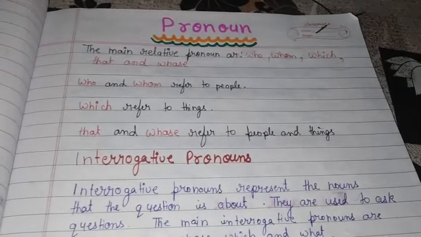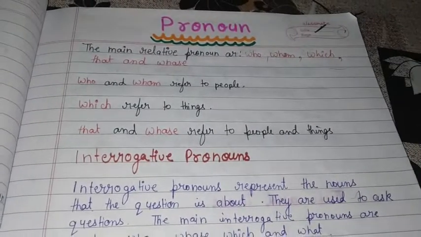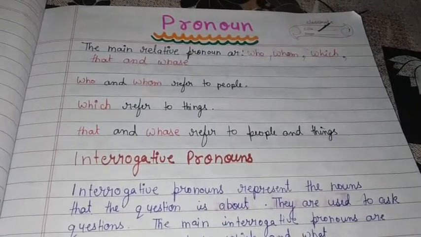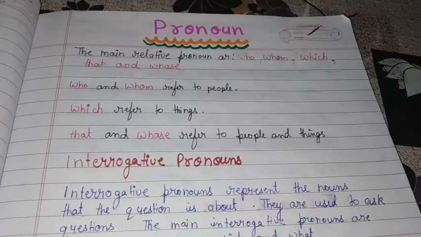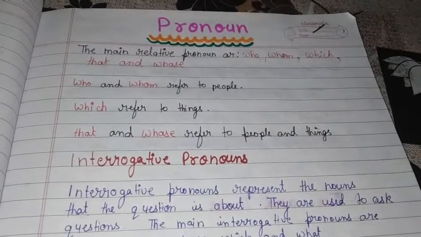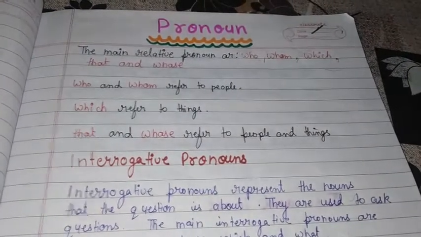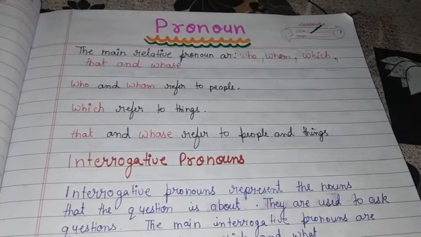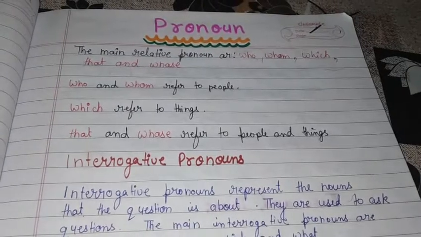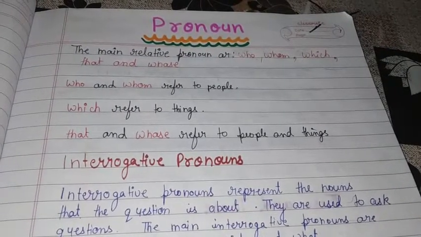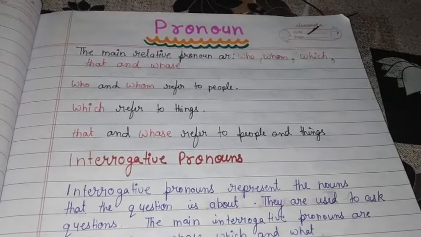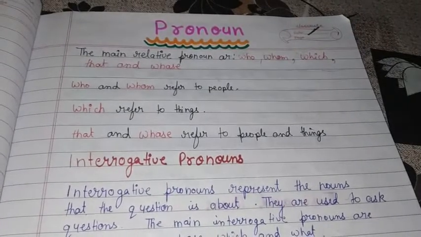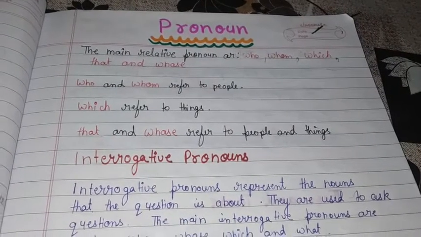Okay. Let's take an example for understanding it in a better manner. Who and whom refer to people, means we can use who and whom for talking about people. For example, who are you? Whom: for whom we can say, for whom you are taking this cup of tea.